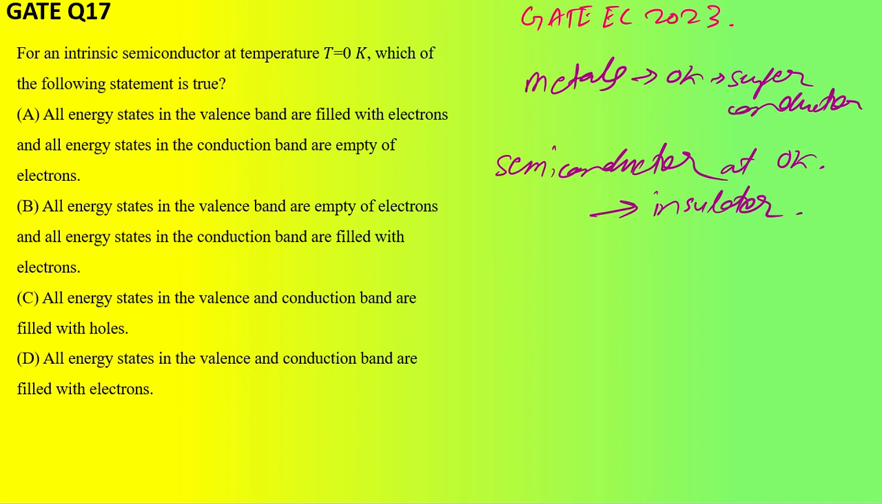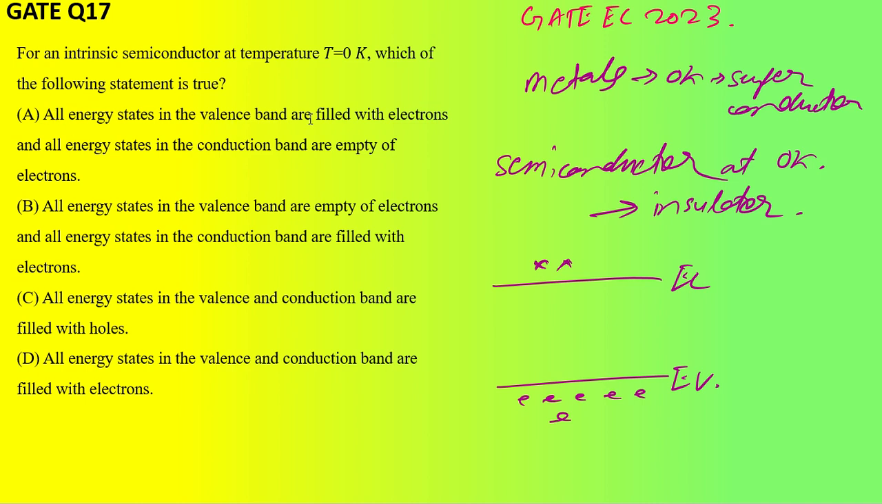So if they are insulators, what will happen? Let's say we have a conduction band and a valence band. If it is an insulator, there will not be any electron present in the conduction band. All the electrons will be filled in the valence band, and the conduction band will be empty of electrons. There will not be any electrons to conduct the electricity. So which of the options that is there?